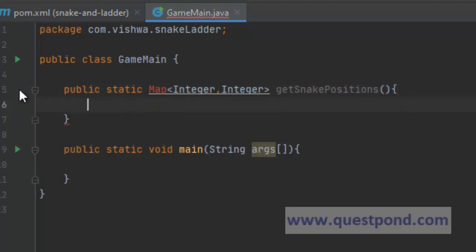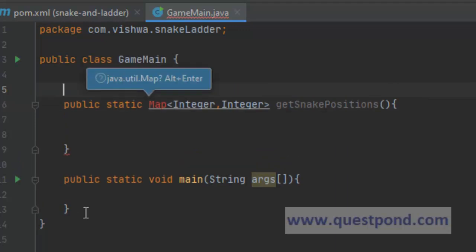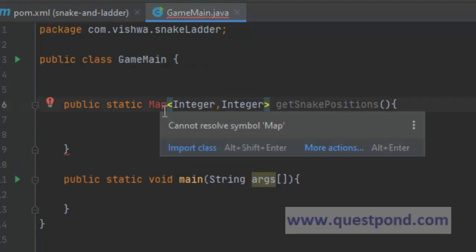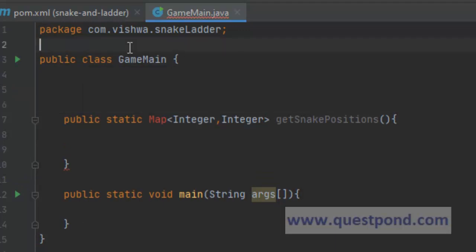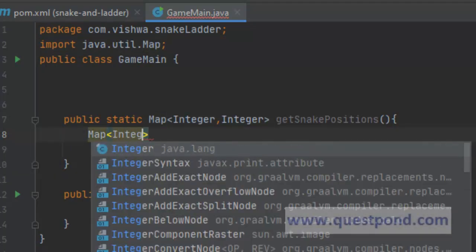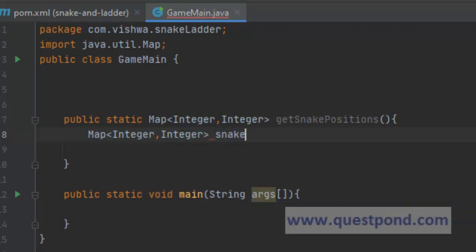And within this, what we will do is import the java.util.Map interface, and correspondingly, we will also have to import HashMap. So we will create a map entry to store the snake positions.